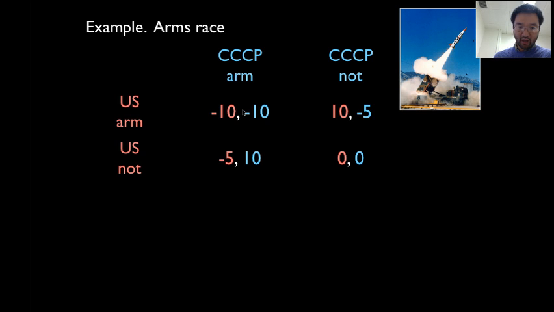So remember, this was not a Nash equilibrium. This is a Nash equilibrium. This is a Nash equilibrium. Finally, what about this one? Does anybody want to deviate? The answer is yes. The US would rather get 10 instead of 0, so this is not a Nash equilibrium.